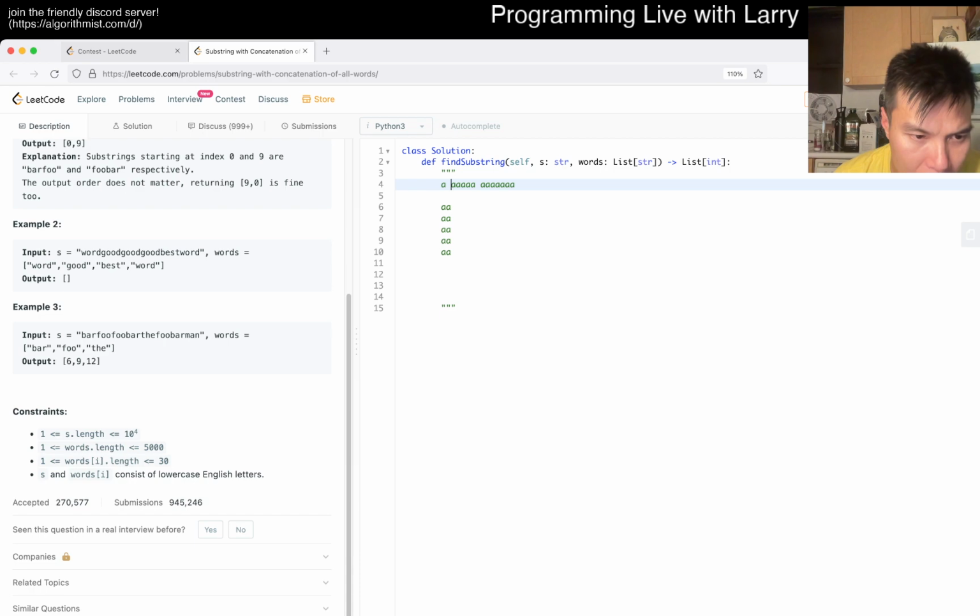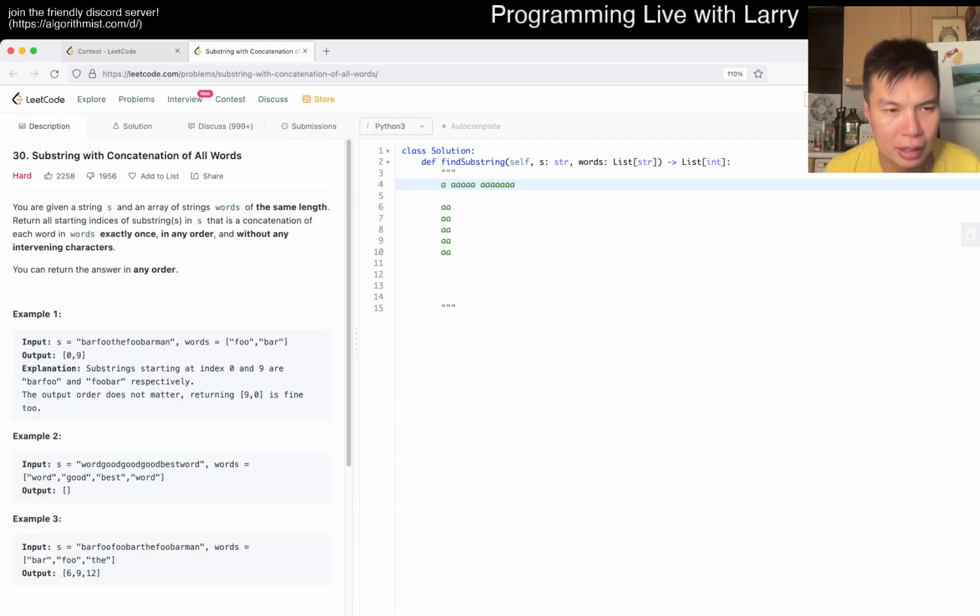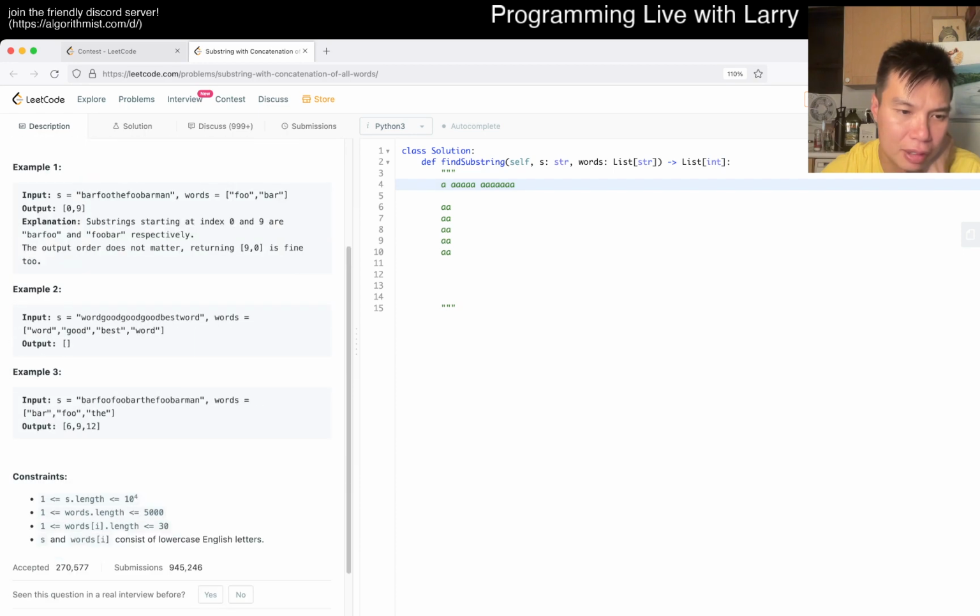Let me see if there are any weird constraints that I might have missed. I think the first thing we can do is pre-calculating some stuff. What's 10 to the 4th again? 10,000. Oh wait, did I misread this? No, it's 5,000.